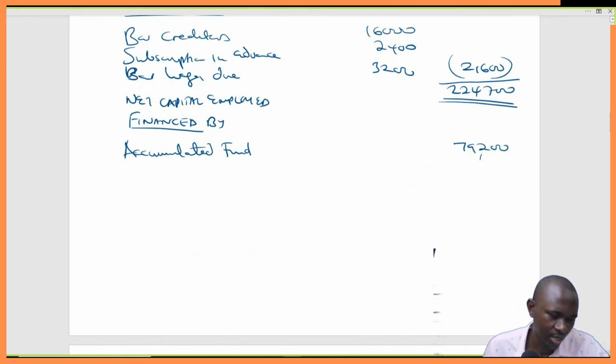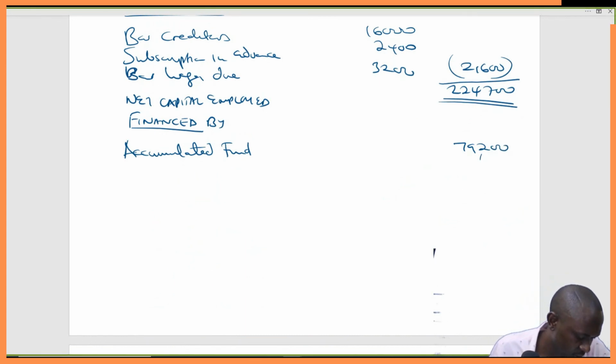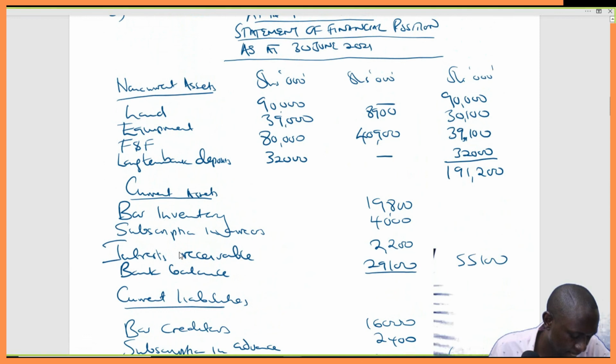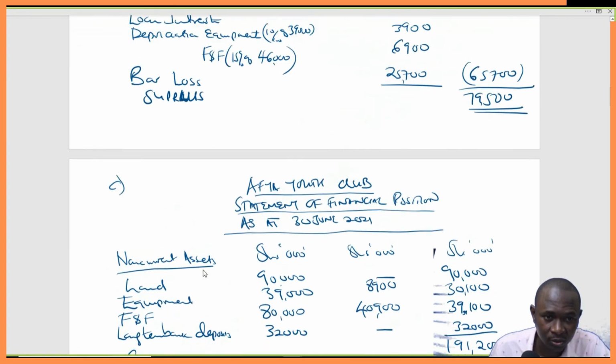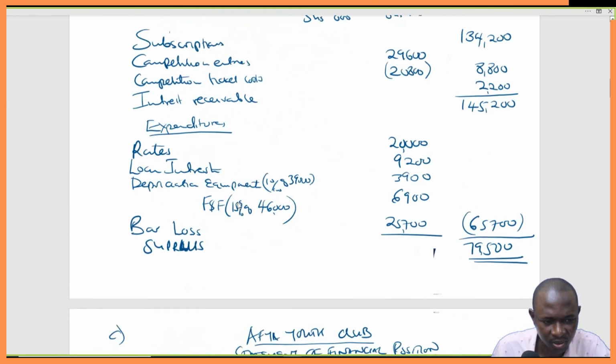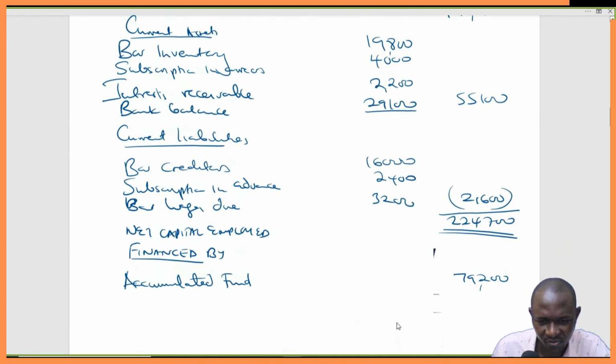Then what else do we need to add now after the accumulated fund? We are supposed to add the surplus from the income and expenditure, surplus 79,500.